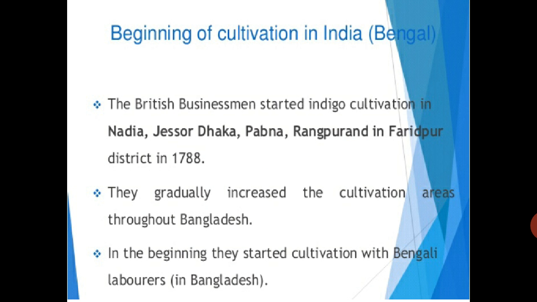Now, the beginning of cultivation in India and Bengal. British businessmen started indigo cultivation in Nadia, Jessore, Dhaka, Pabna, Rangpur and Faridpur district in 1788. They gradually increased the cultivation area throughout Bengal. In the beginning, they started cultivation with Bengali laborers. Cloth dyers, however, preferred indigo as a dye. Indigo produced a rich blue color, whereas the dye from woad was pale and dull. By the 17th century, European cloth producers persuaded their government to relax the ban on indigo import.